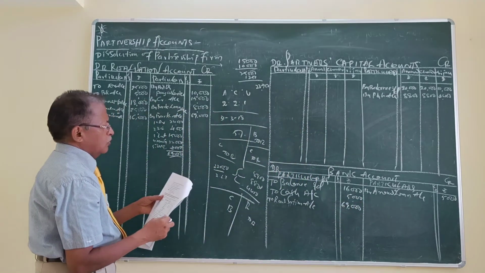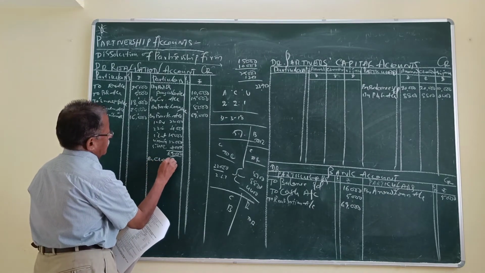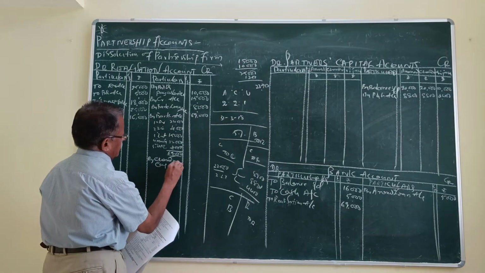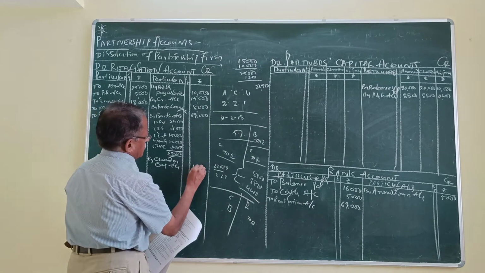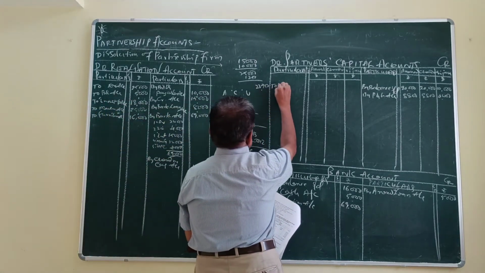Next, Chandru took over furniture, by Chandru capital account. How much? 10,000. In the Chandru capital account, to realization account.